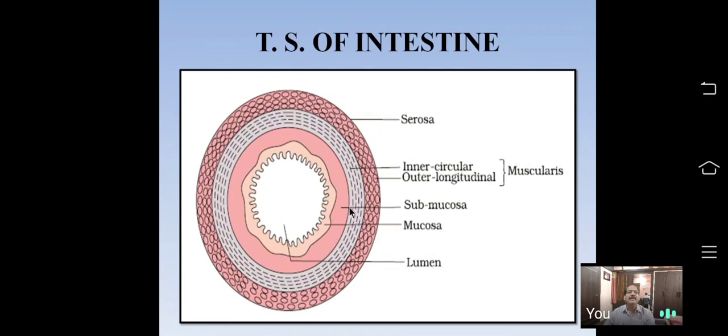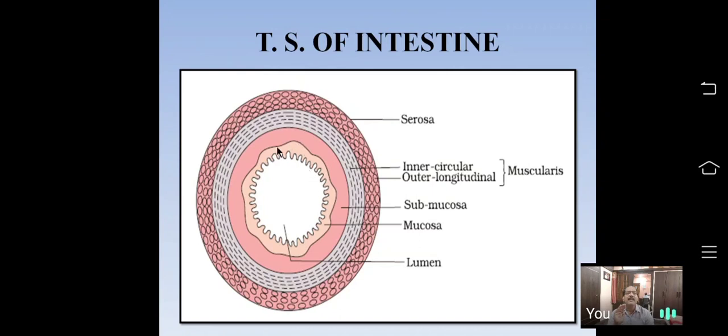The third layer is submucosa, and the innermost layer is called mucosa, and this is the lumen. It is the food passage. Food passes through this lumen, and this is the wall of the small intestine in a transverse or cross section. How many layers do you come across from exterior to inner side? 4 layers. They are serosa, muscularis, submucosa, and mucosa.